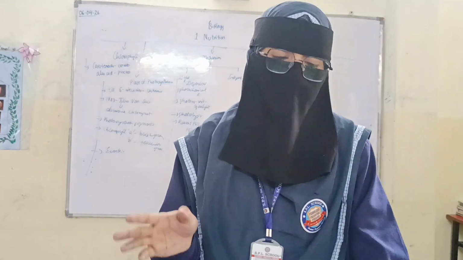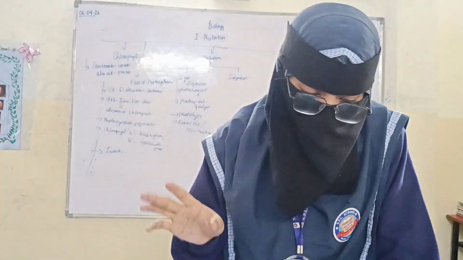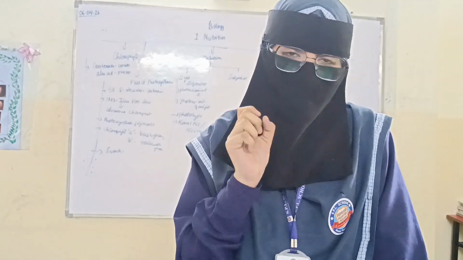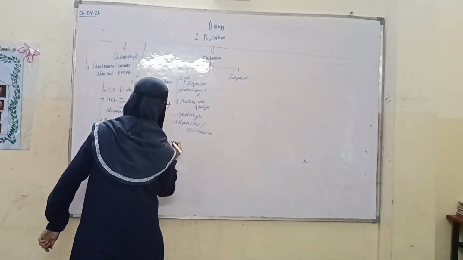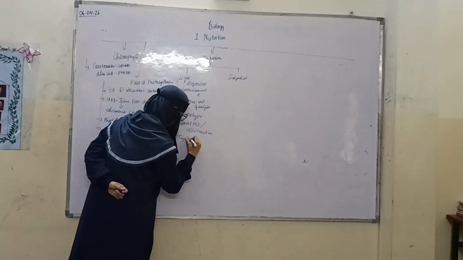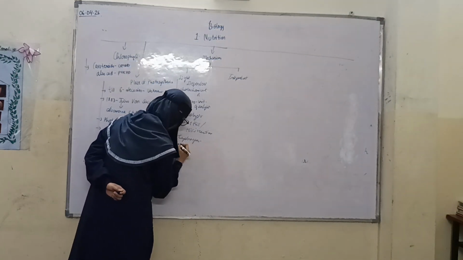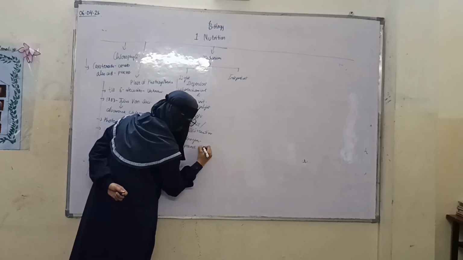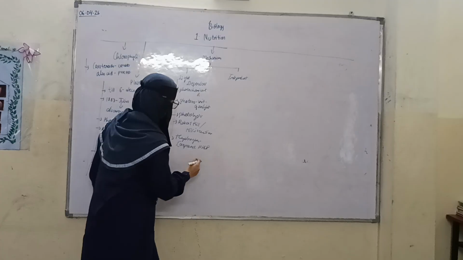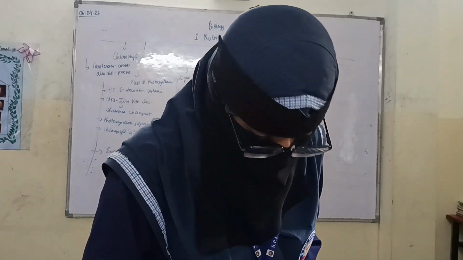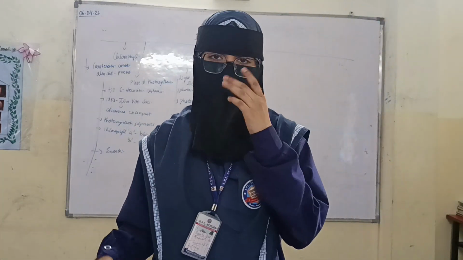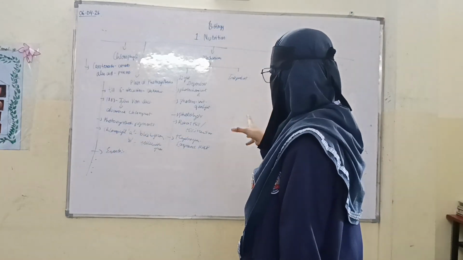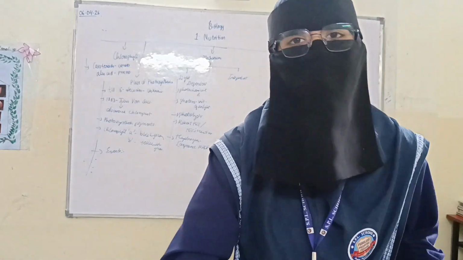Hydrogen is produced. In photolysis, whatever hydrogen is produced is immediately picked up by a compound called NADP. NADP collects hydrogen to form NADPH.